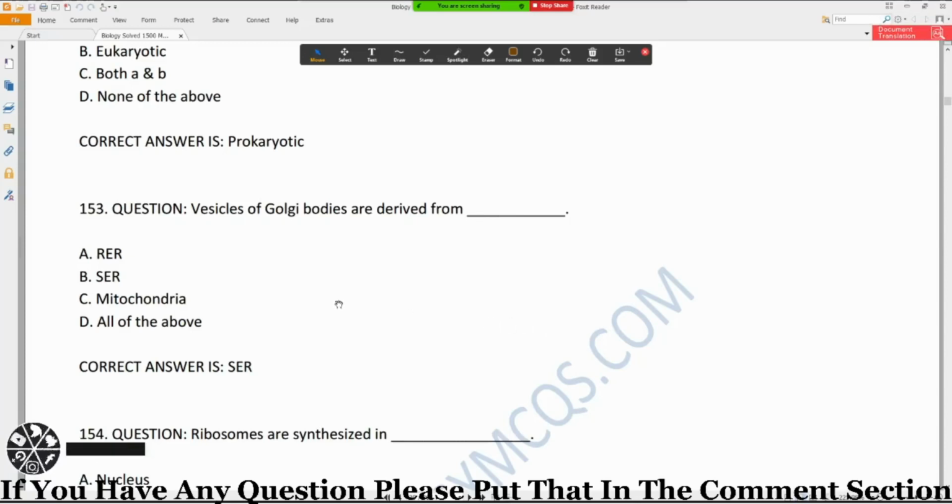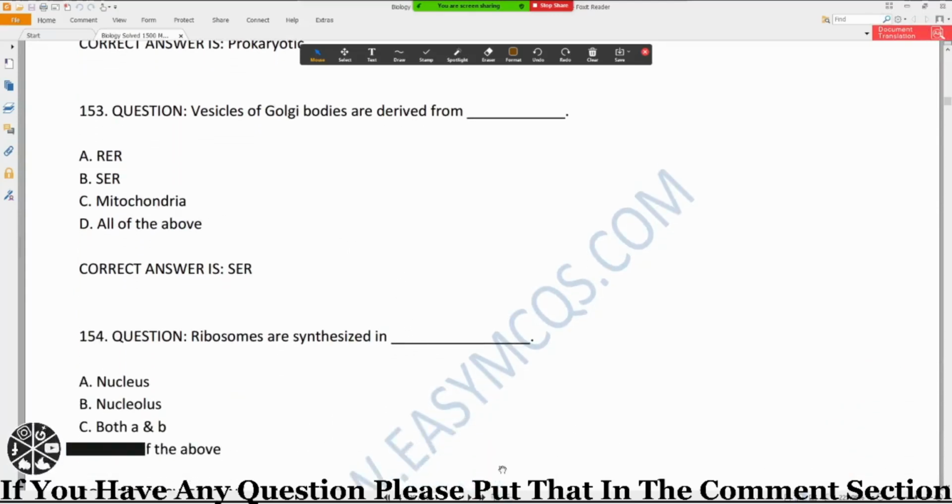So where are the vesicles of the Golgi bodies derived from? The correct option is option B, smooth endoplasmic reticulum, because the rough endoplasmic reticulum is attached to the nucleus, and then the smooth endoplasmic reticulum starts. So the vesicles are formed from the smooth endoplasmic reticulum because this is the end part of the endoplasmic reticulum. That's why option B is the correct option.